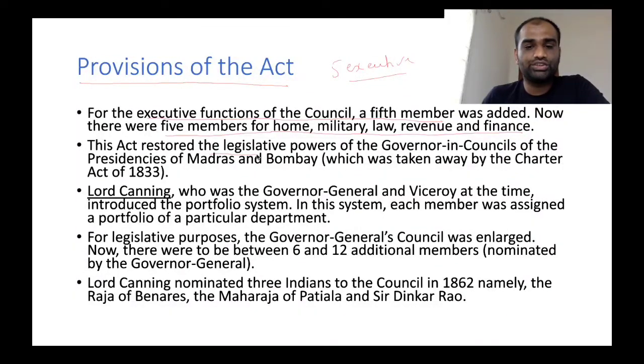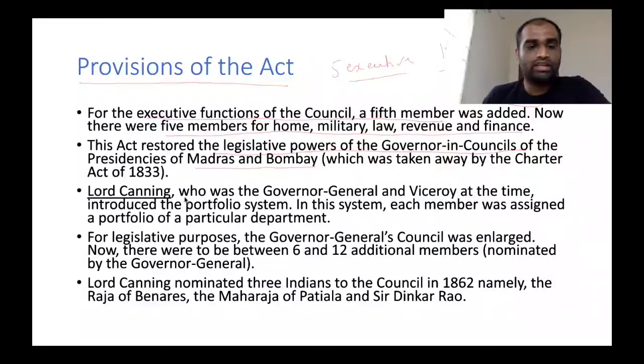Now the Act restored the legislative powers of the Governor General in Councils of the Presidencies of Madras as well as Bombay, which were taken away by the Charter Act of 1833. If you watch my previous part, I mentioned in the Charter Act of 1833 that the Governor General of Bengal had the power to take away all the legislative powers of both Bombay as well as Madras. This made Indian administration overly centralized. The Council Act of 1861 reversed this process. Now, the Governor General in Council of both Bengal as well as Madras can make their own legislation.